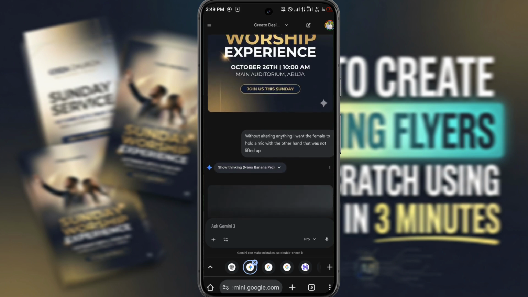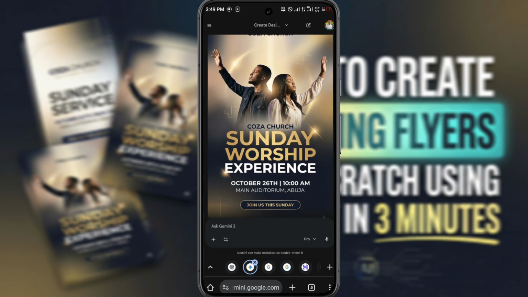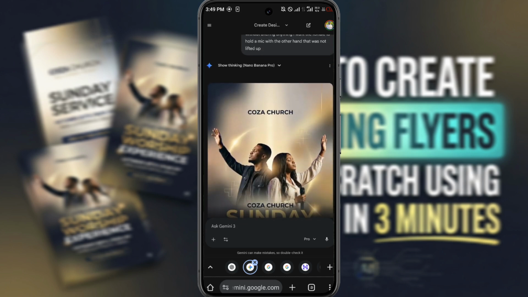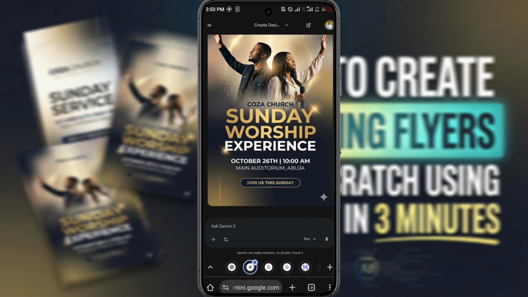It won't be much of a change because we are just readjusting this second image, making her hold a mic with her hand. So let's see, you can see, yes. So guys, this is something so easy that you can just start from the basic.